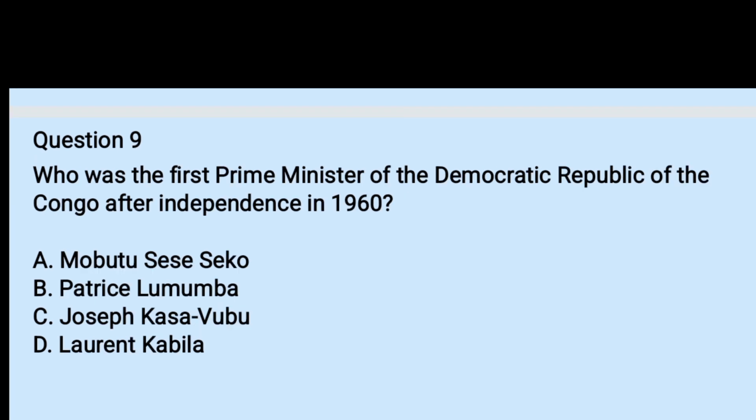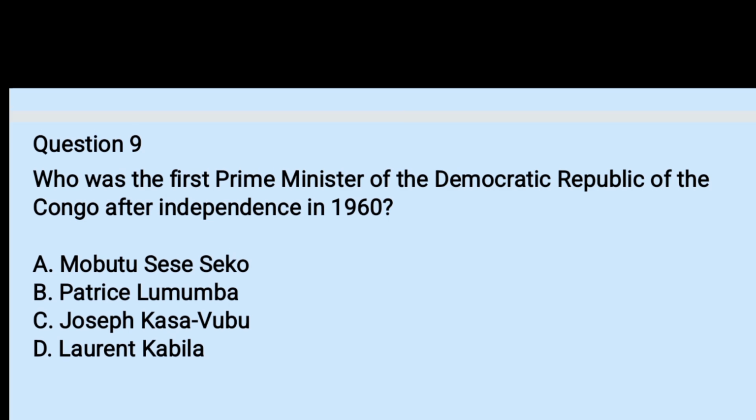Number 9. Who was the first prime minister of the Democratic Republic of the Congo after independence in 1960? A. Mobutu Sese Seko, B. Patrice Lumumba, C. Joseph Kasa-Vubu, and D. Laurent Kabila.